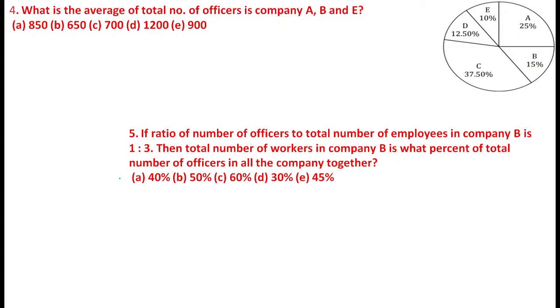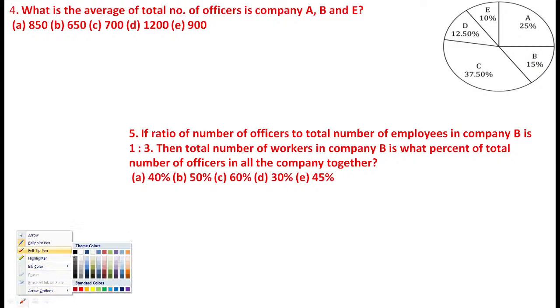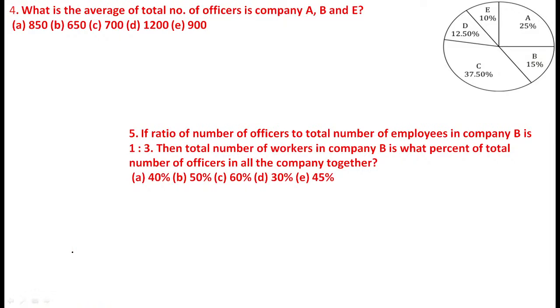Next one. Just try this question. Then what is the average of total number of officers in A, B, E?